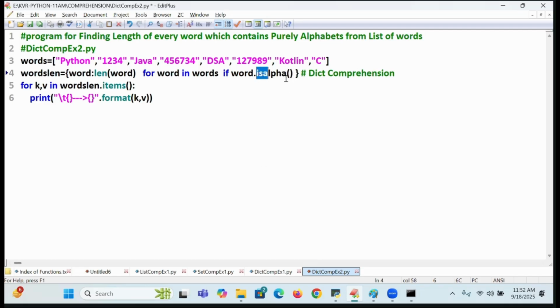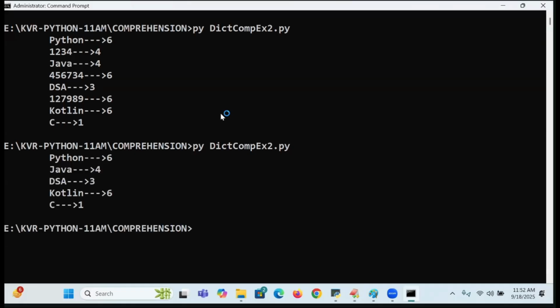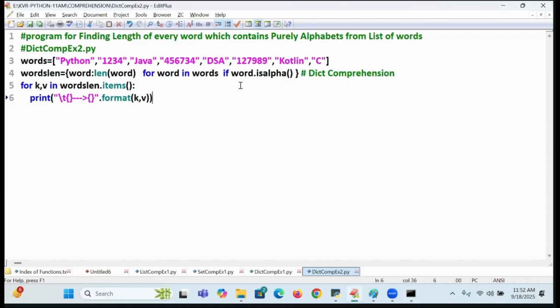If it is alpha, then only you go for finding that. If it is true, you do that. Otherwise, if it is something like 1, 2, 3, 4, isalpha is false, and false means it will not go to that. Execute. You see the answer. Only alphas are coming. Getting or not? Right. If I want only digits, what is the answer?